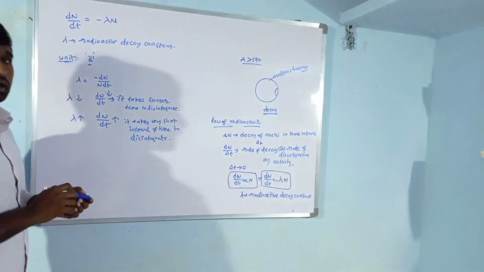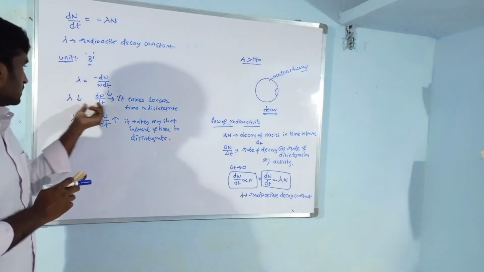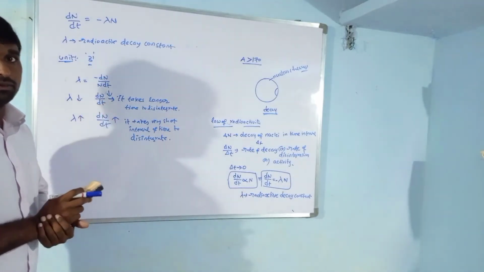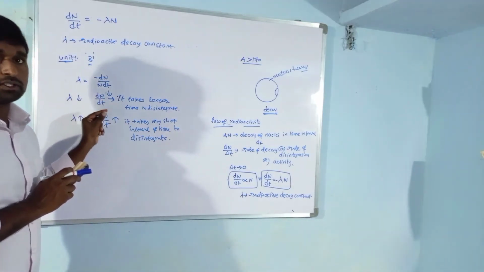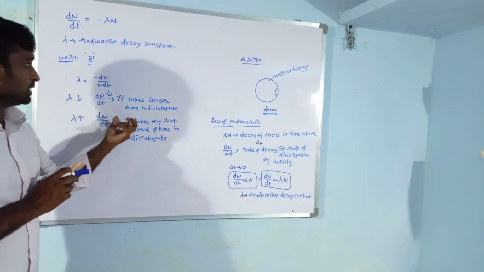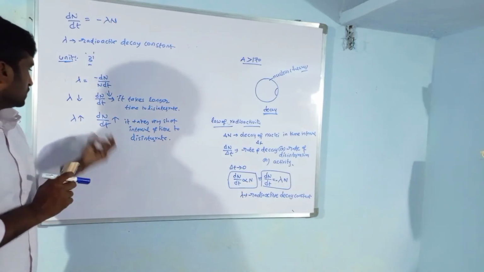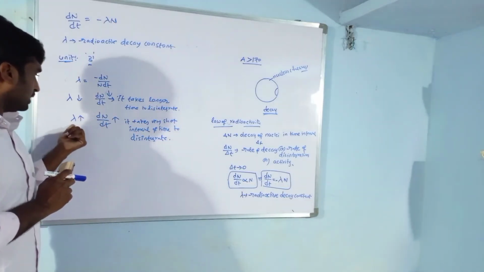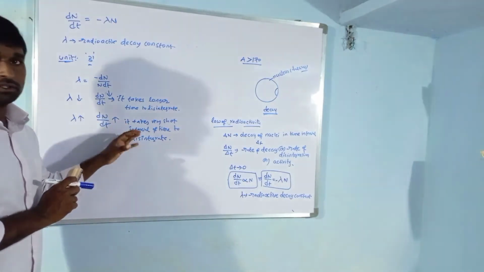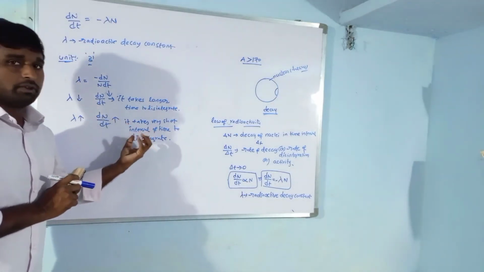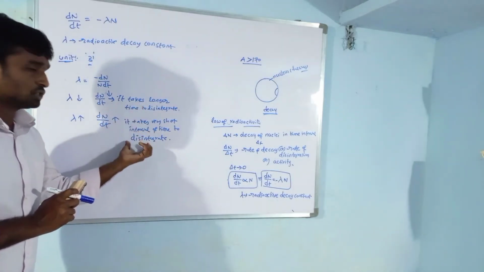So this is the radioactive decay constant. The radioactive decay constant depends upon dN by dt, the rate of decay. When the lambda value is low, the rate of decay is also very low. That means it may take a very long time to disintegrate. When lambda is high, dN by dt is also high. In this situation it may take a very short interval of time to disintegrate. So this is longer lived, and this is short lived.